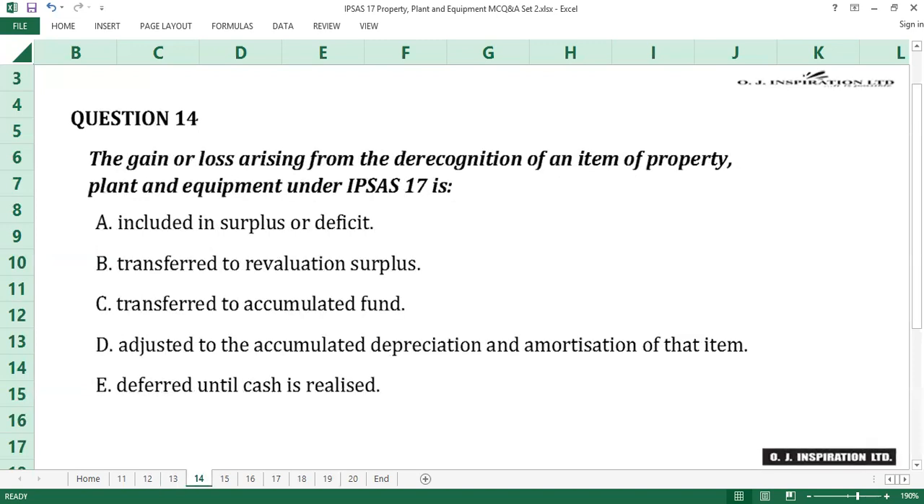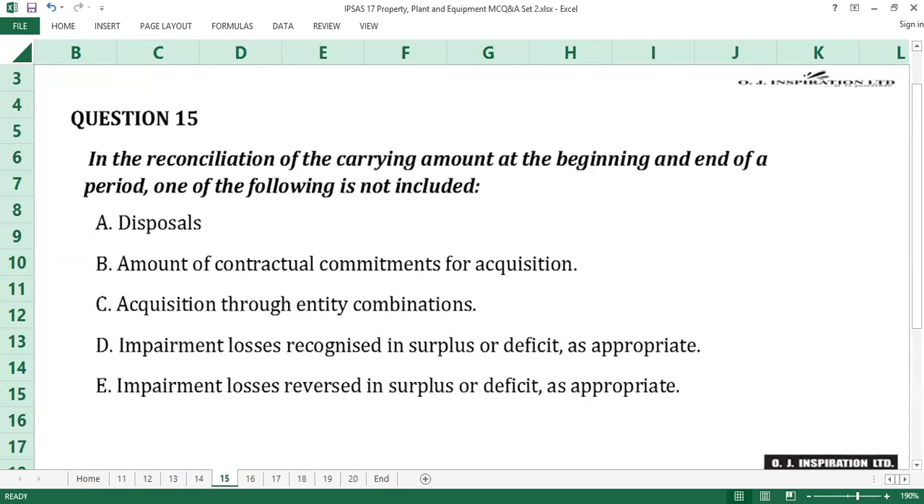Question number 14. The answer to question number 14 is A, included in surplus or deficit. The gain or loss arising from the derecognition of an item of property, plant, and equipment is recognized or included in surplus or deficit. A is the answer to question number 14.